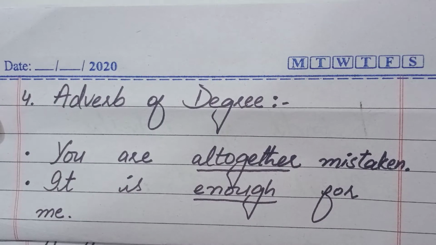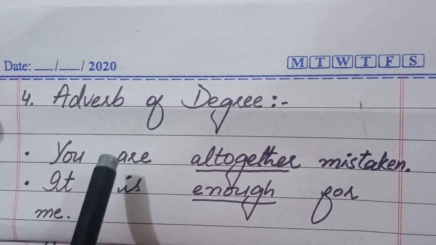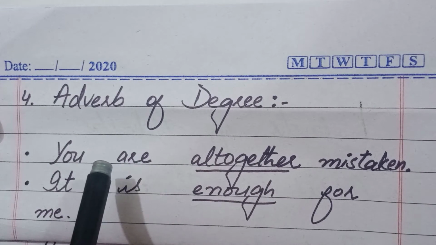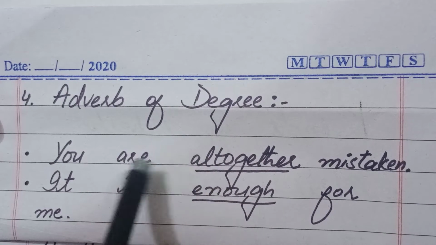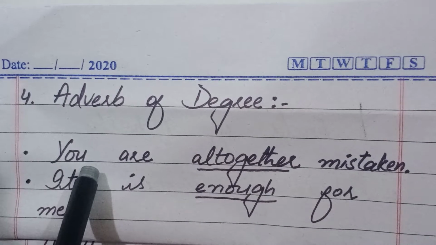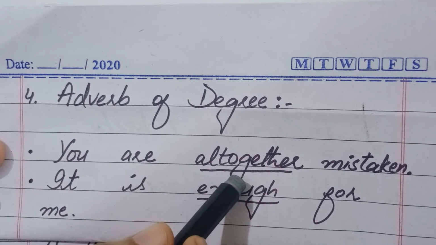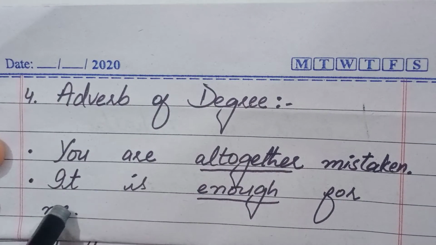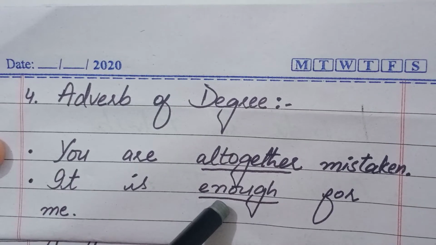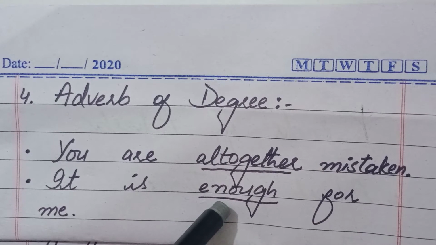Now guys, we will talk about the fourth kind of adverb, and that is adverb of degree. They show how much, or in what degree, or to what extent something has happened. Move to the example. You are altogether mistaken. In this sentence, the word altogether is an adverb of degree. Second example is: it is enough for me. In this sentence, the word enough is an adverb of degree because these words show to what extent something has happened.